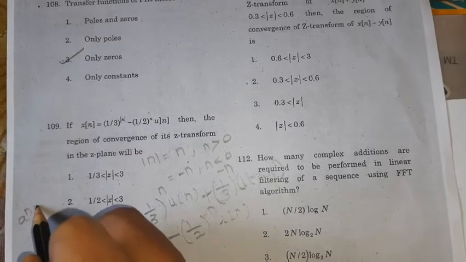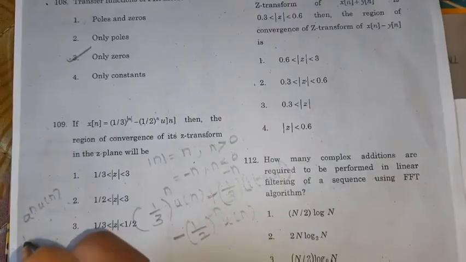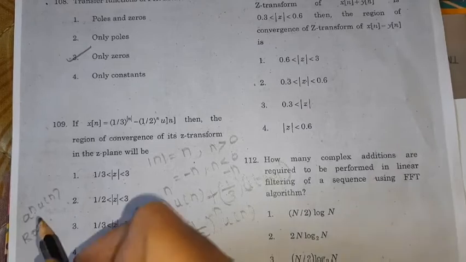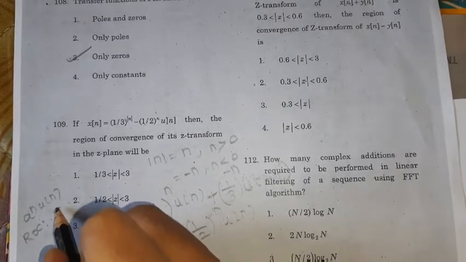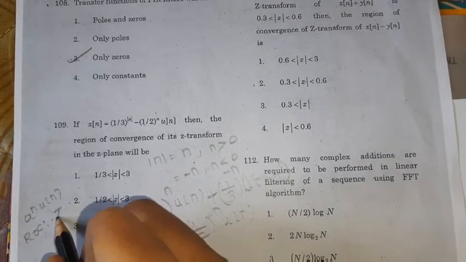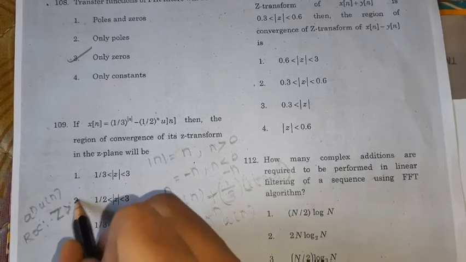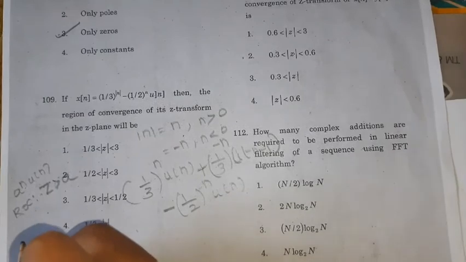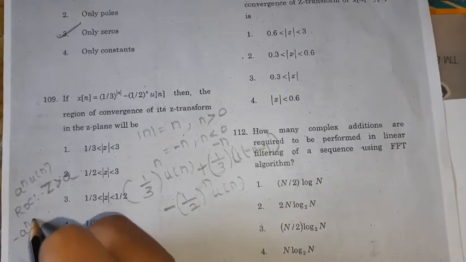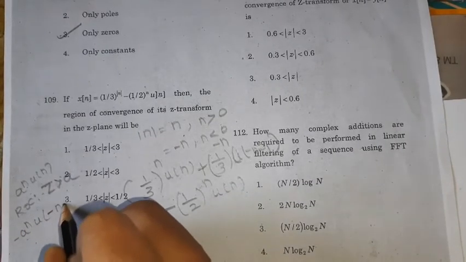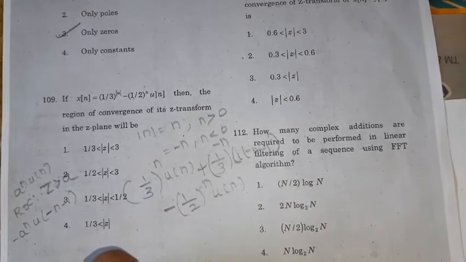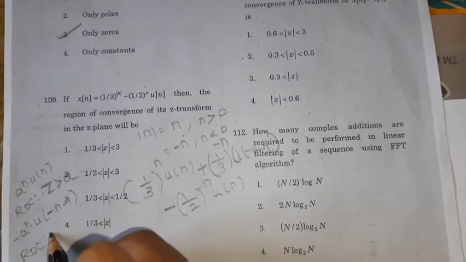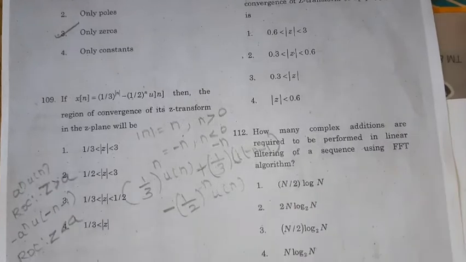In general, we'll see what is the ROC of a power n u of n. ROC is nothing but mod z greater than a. For minus a power n u of minus n minus 1, the ROC is mod z less than a.